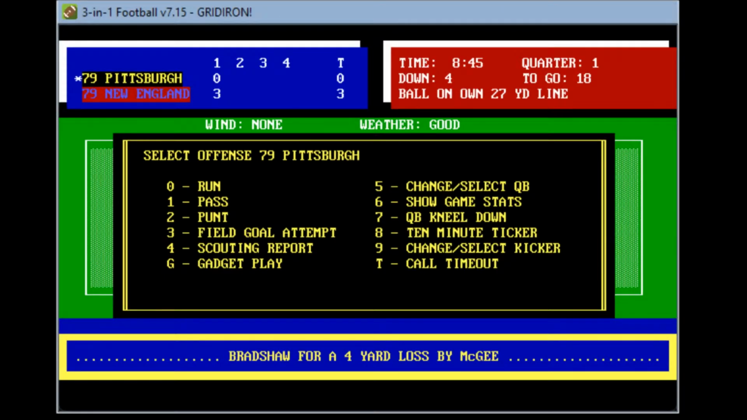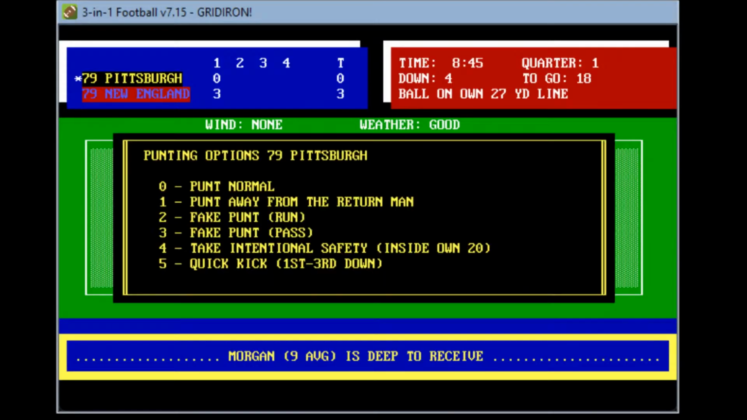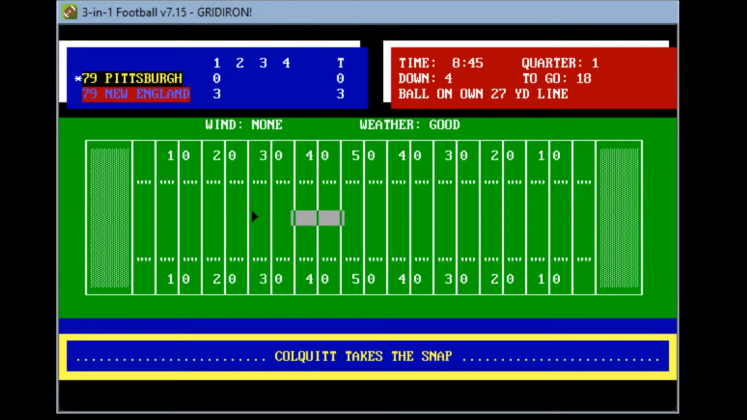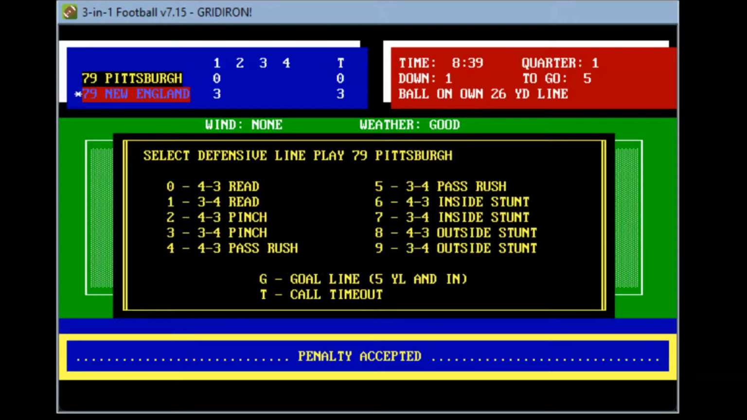4th and 18. They will definitely punt this one away. We'll go ahead and punt this one away, and it will be, I believe, Craig Colquitt. Punt normal, of course. Colquitt waits for the snap, gets it. He booms one. It's a low line drive, 48 yards, taken by Morgan. He's wrapped up at the 21-yard line. The penalty is accepted. So New England again will have first down, and they'll have it at their own 26-yard line. 8:30 to play here, first period.